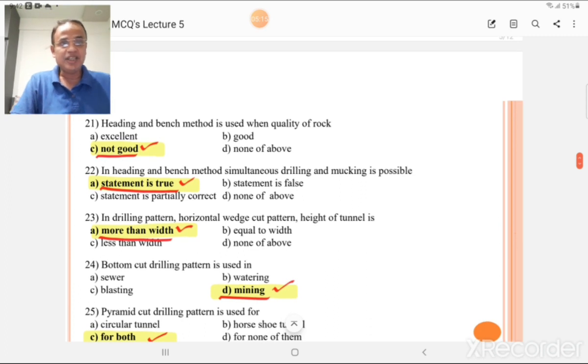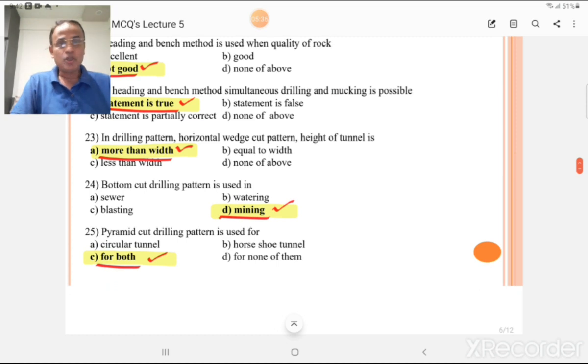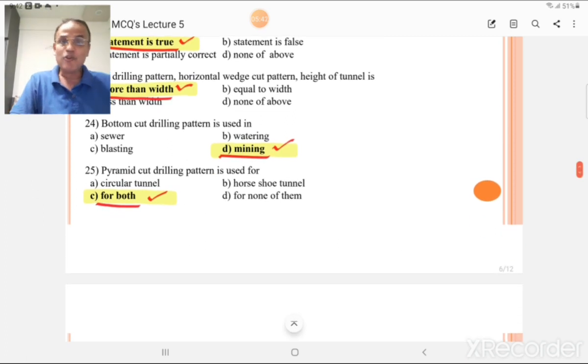Heading and bench method is used when quality of rock is not good. In heading and bench method, simultaneous drilling and mucking is possible. This statement is true. In drilling pattern, horizontal wedge cut pattern, height of tunnel is more than width. We discussed this in all our lectures. Bottom cut drilling pattern is used in mining. Pyramid cut drilling pattern is used for circular tunnel as well as horseshoe tunnel.